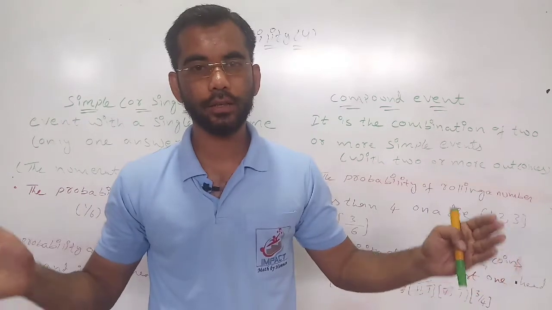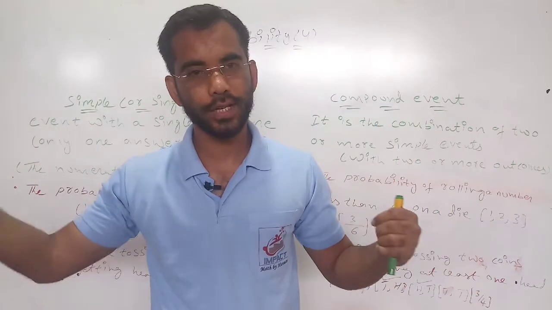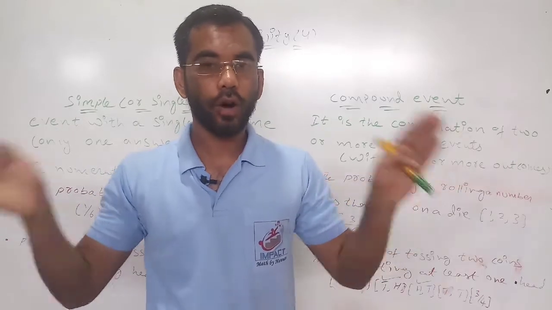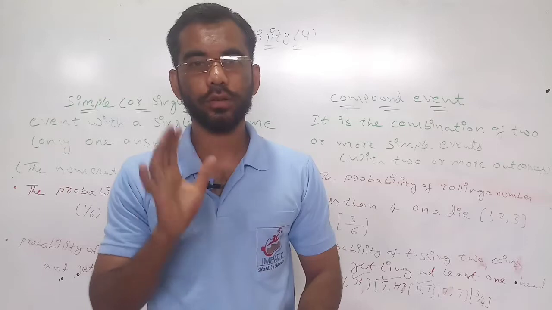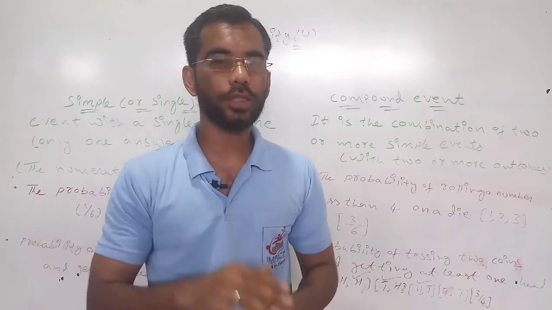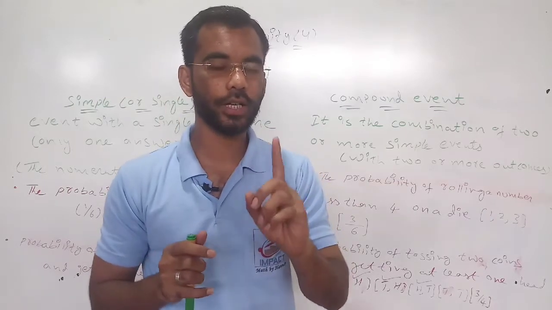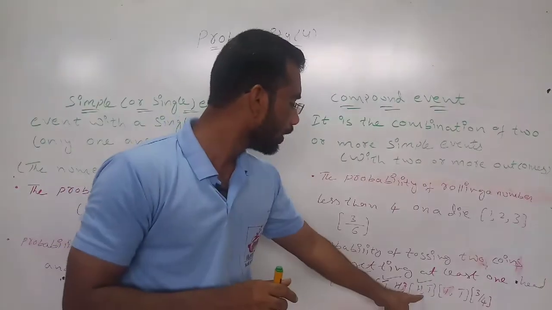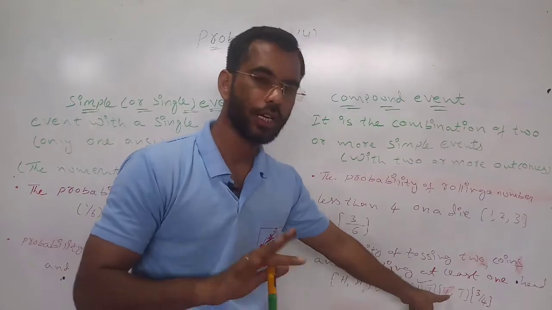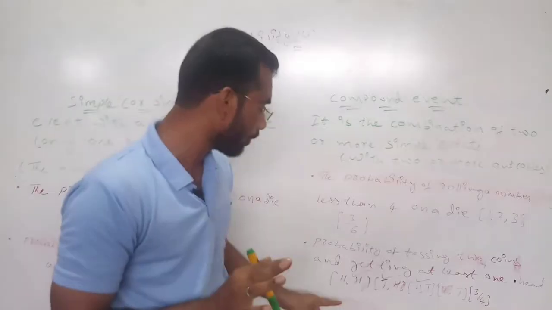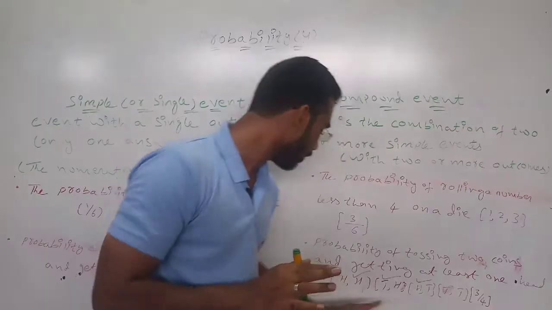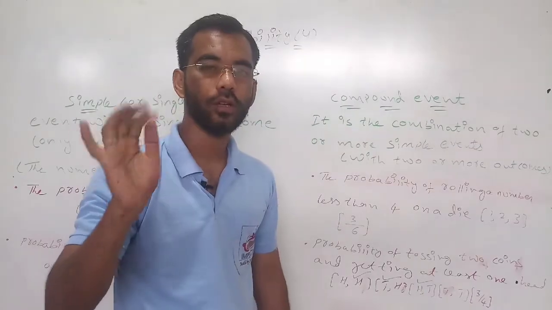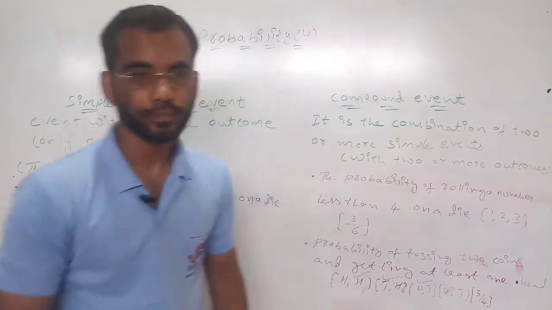Either you may get 2 heads, or first head and second tail, or first tail and second head, or both coins tail. At least 1 head means 1, 2, 3. How many times is it getting? 3. Out of how many? 4. Okay.